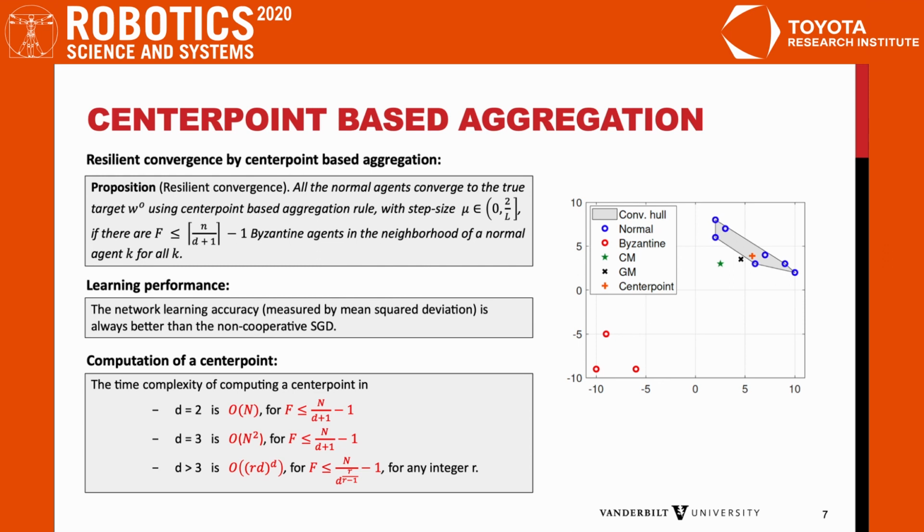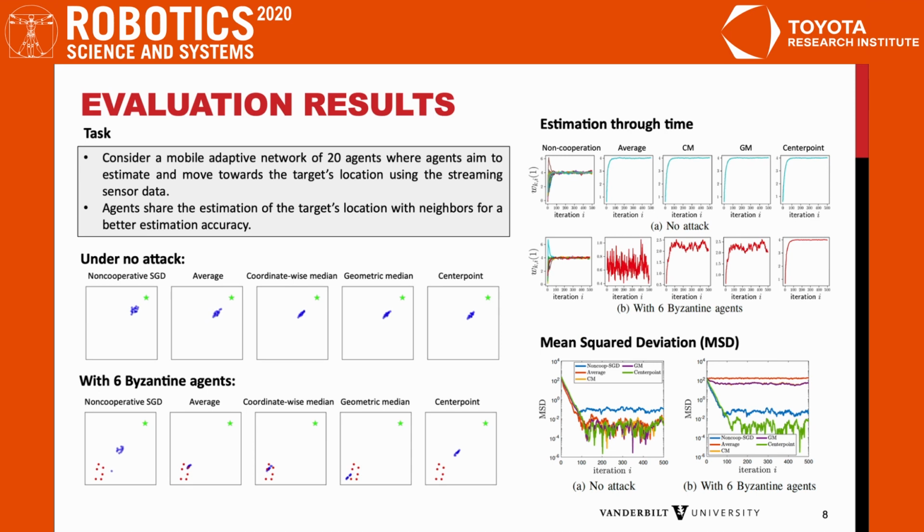We evaluate our method using a cooperative mobile adaptive network, where agents aim to estimate and move towards the target's location using streaming sensor data. We found under no attack, diffusion with all the aggregation rules as well as the non-cooperative SGD converge to the target. But with 6 Byzantine agents, only the center-point-based diffusion algorithm converges to the target, and its mean square deviation is better than the non-cooperative SGD.